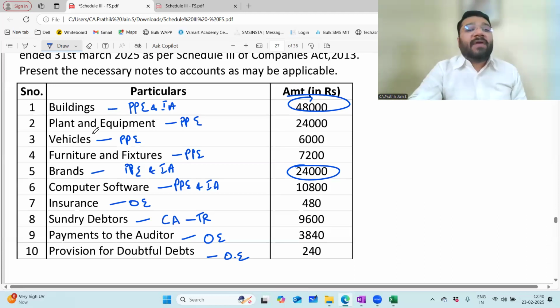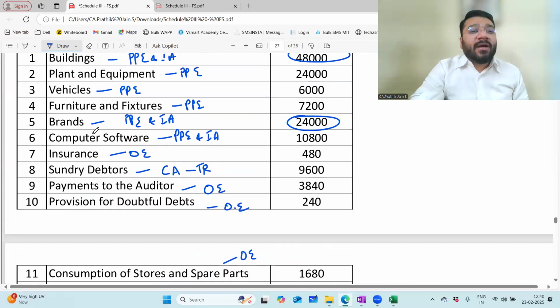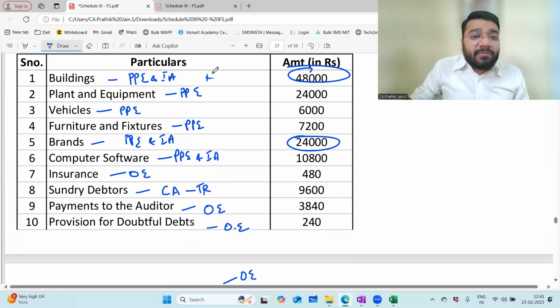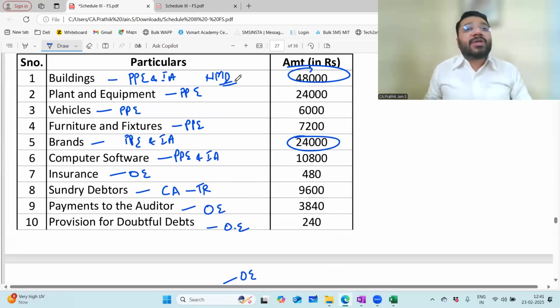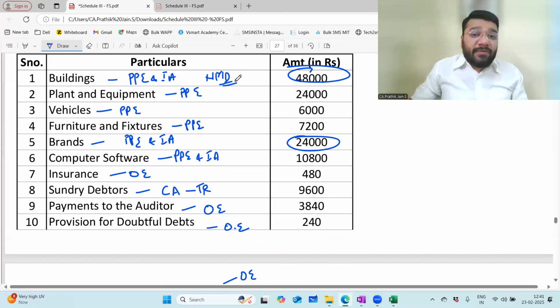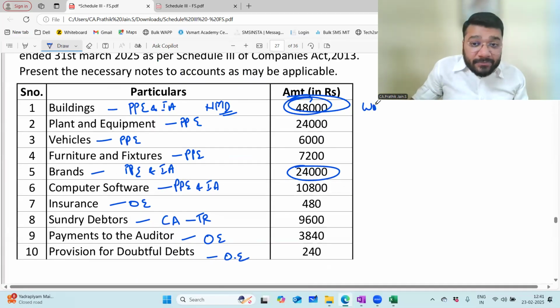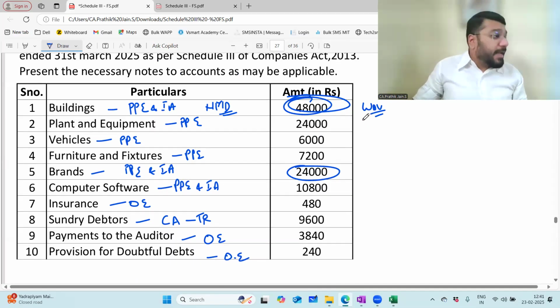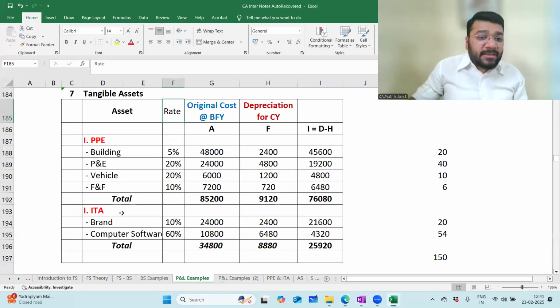Now here you don't find any provision for depreciation anywhere. So here they followed the normal method of depreciation. Under the normal method, what is the journal entry for depreciation? Depreciation account debit to the respective asset account. So definitely this 48,000 is at cost or book value, sorry, at WDV. It is at WDV. Am I clear? Depreciation has to be done. They have told us the depreciation percentages: 5%, 20%, 10%. This is to be done at WDV.